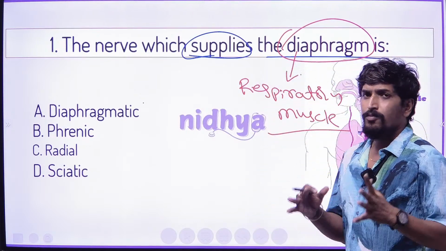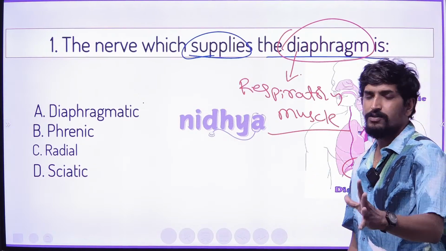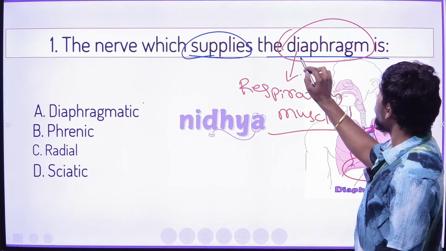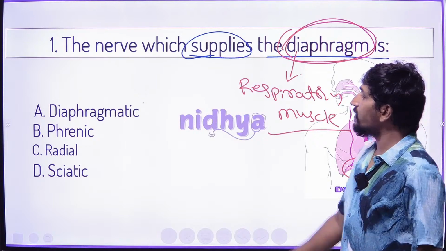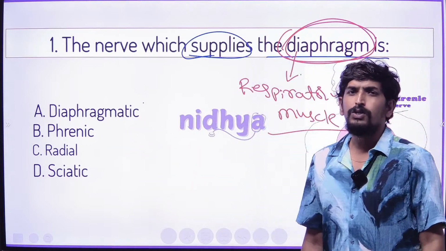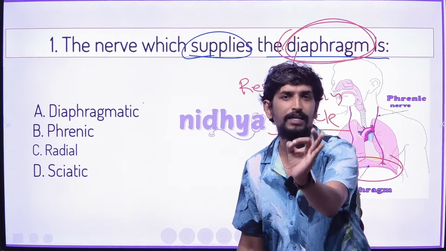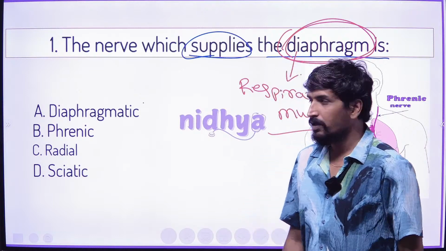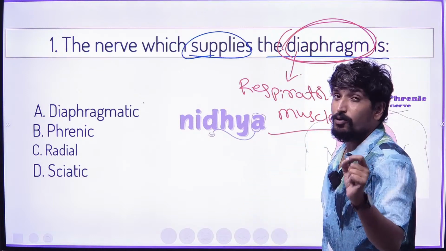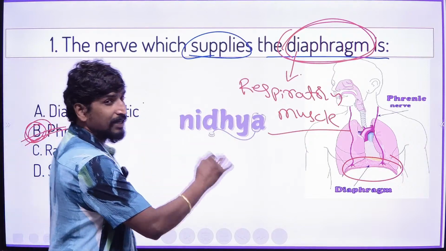Most commonly we can get confused by these options, because the question asks about the diaphragm and there is an option called diaphragmatic. So we might think diaphragmatic is the nerve which supplies the diaphragm, but it's wrong. The diaphragm is controlled by the nerve called the phrenic nerve.